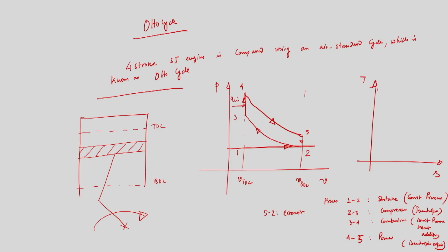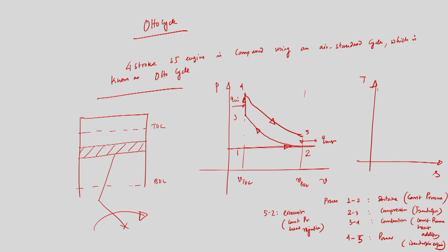So 3 to 4 is combustion, a constant pressure heat addition, and 4 to 5 is the power stroke, and 5 to 2 is exhaust. The exhaust process 5 to 2 is approximated by a constant pressure heat rejection, this is Q out.